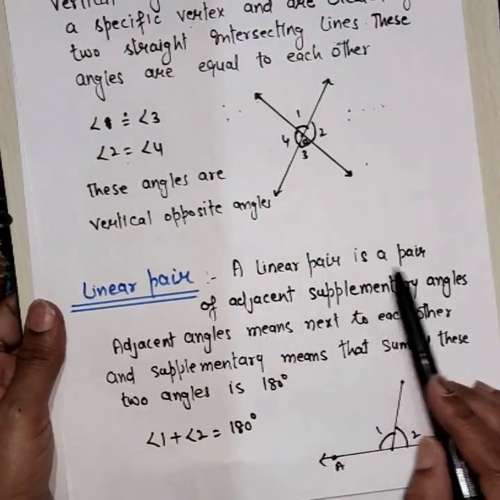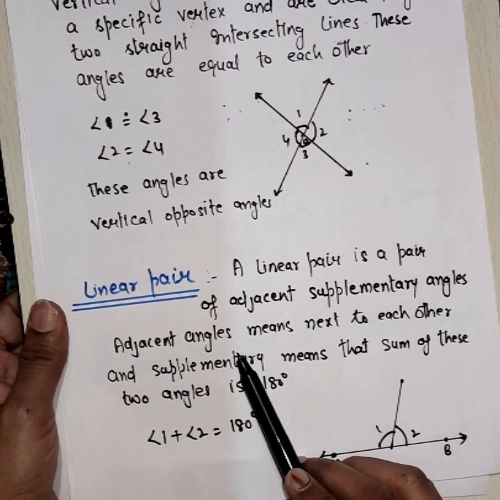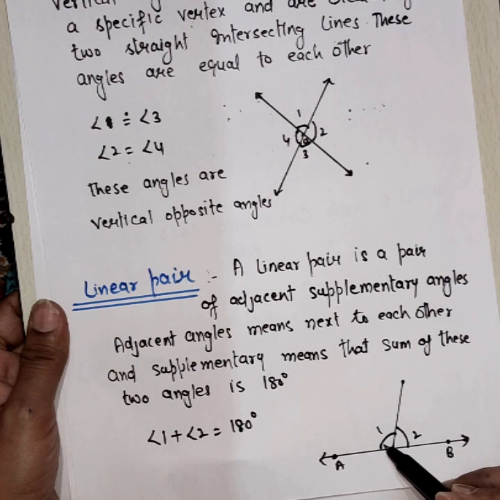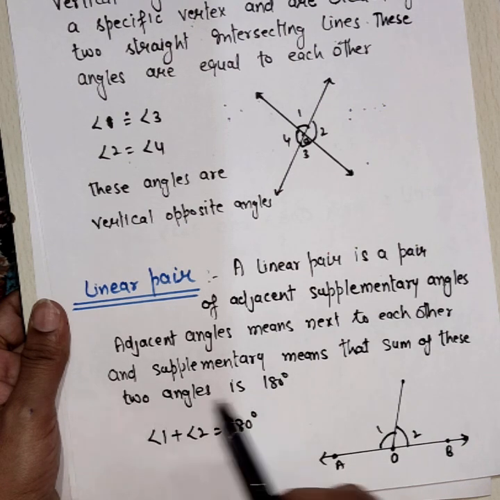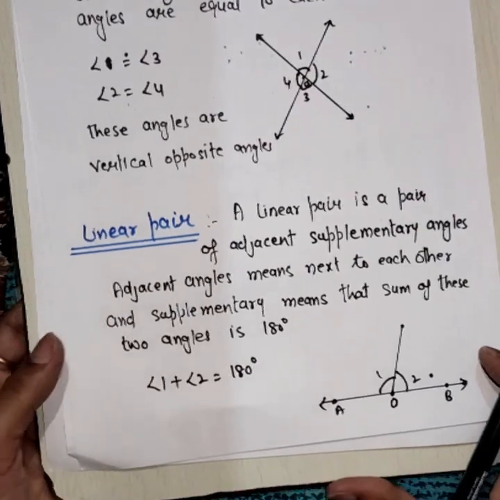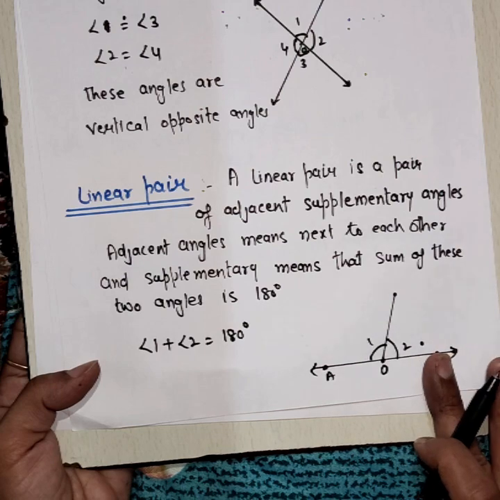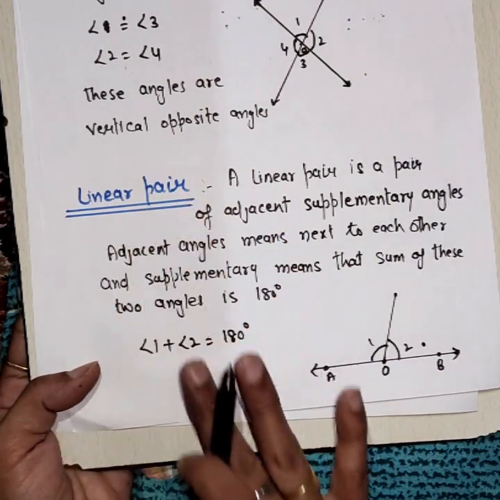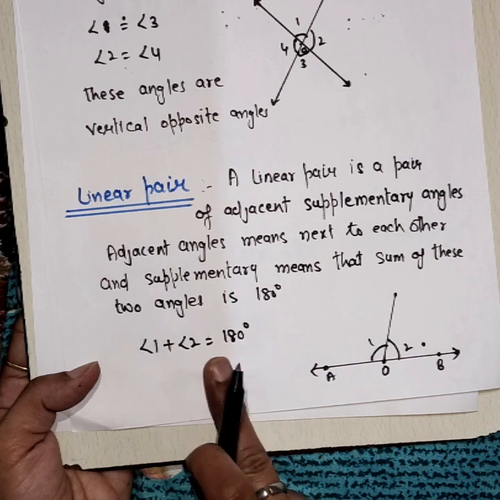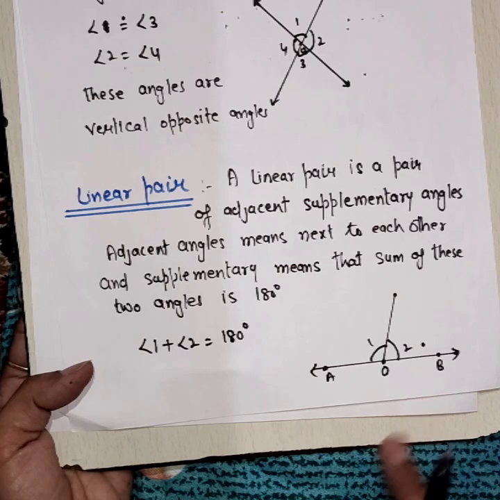Next are linear pairs. What are linear pairs? A linear pair is a pair of adjacent supplementary angles. Adjacent angles means next to each other, meaning angle 1 and angle 2 share a common side and common vertex O. Right? Supplementary means the sum of both angles should be equal to 180. So a linear pair means when angles are adjacent and also supplementary. Angle 1 plus angle 2 should be equal to 180. Then this pair is called a linear pair.